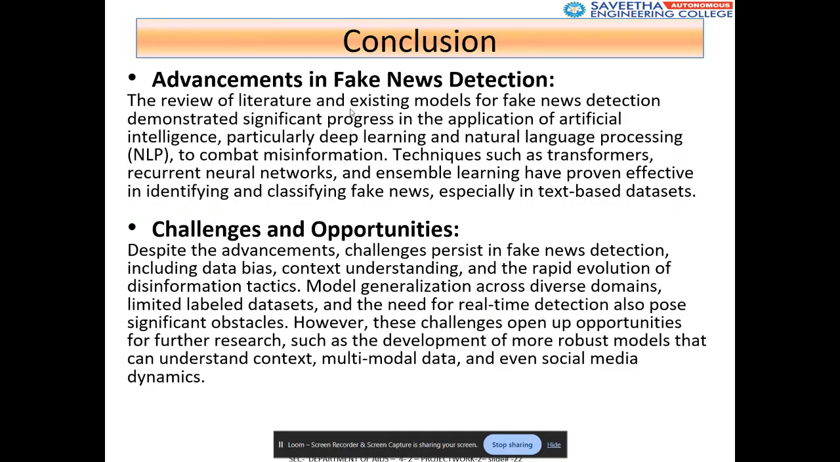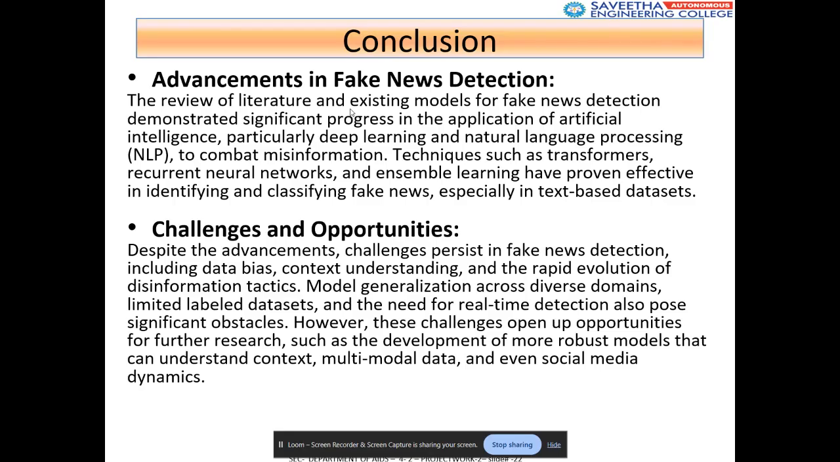The review of literature and existing models of fake news detection demonstrated significant progress in the application of AI, particularly deep learning and NLP techniques to combat misinformation. Techniques such as transformers, recurrent neural networks (RNNs), and ensemble learning have proven effective in identifying and classifying fake news, especially in text-based data sets. If it is text-based, it can be easily verified and identified from the information that currently exists.